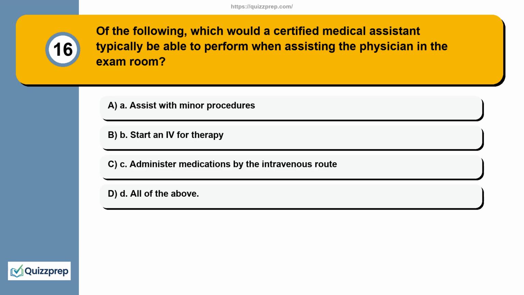Question 16. Of the following, which would a certified medical assistant typically be able to perform when assisting the physician in the exam room? A. Assist with minor procedures. B. Start IV therapy. C. Administer medications by the intravenous route. D. All of the above.